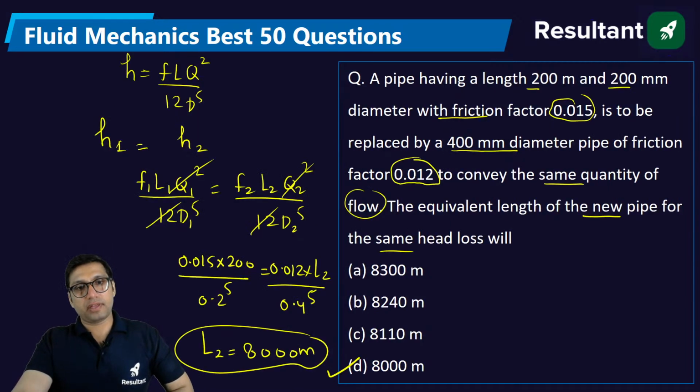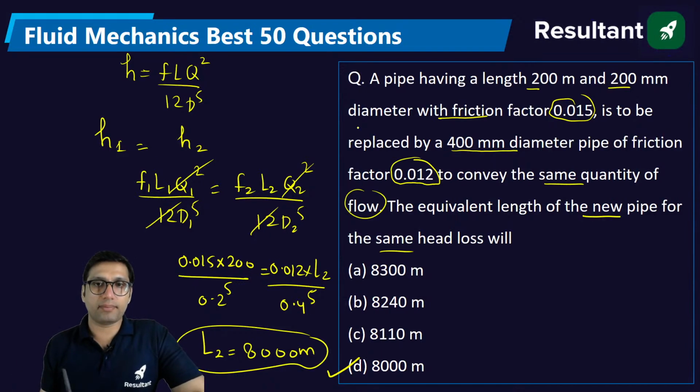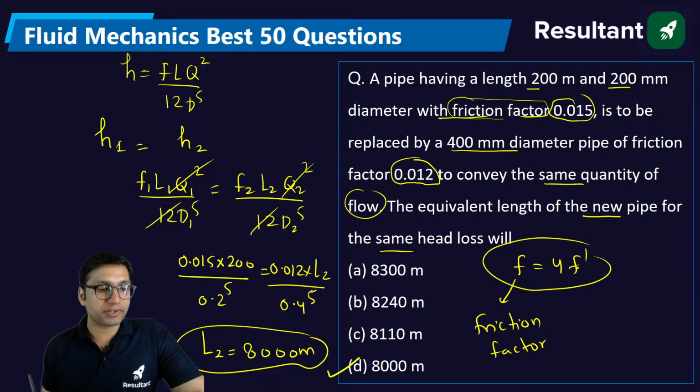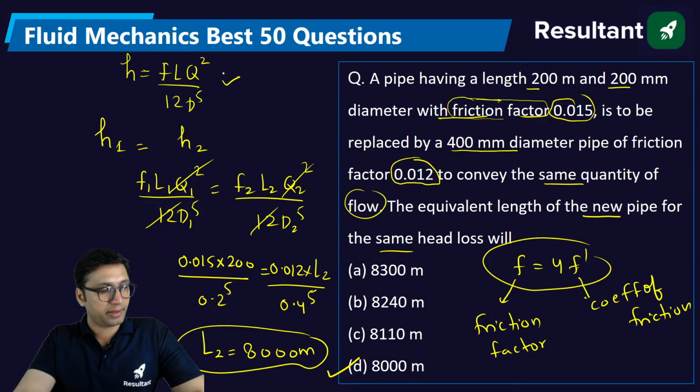it will be 4 into F or F. See, it doesn't matter even if I take 4 into F, because here it is friction factor. First of all, here it is friction factor. If it is friction factor, it will be F, and F is equal to 4 times F dash. Okay, this is friction factor. If it is friction coefficient, then that 4 cancels out. So if coefficient of friction would have been given in the question, then you would have used 4. But here they have given the value of friction factor. That's why we have used this formula. Clear?